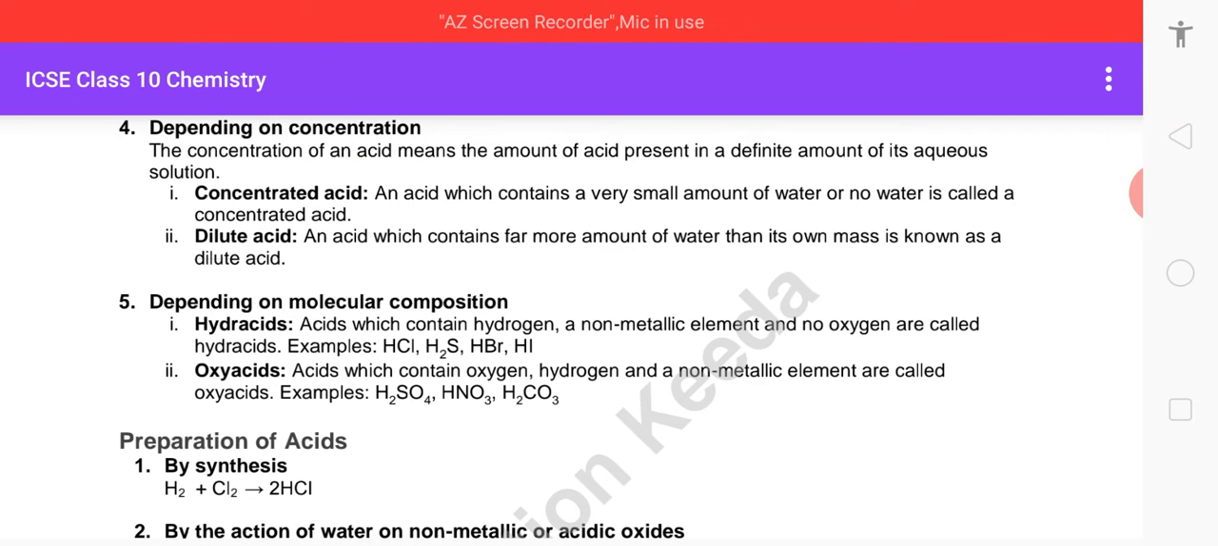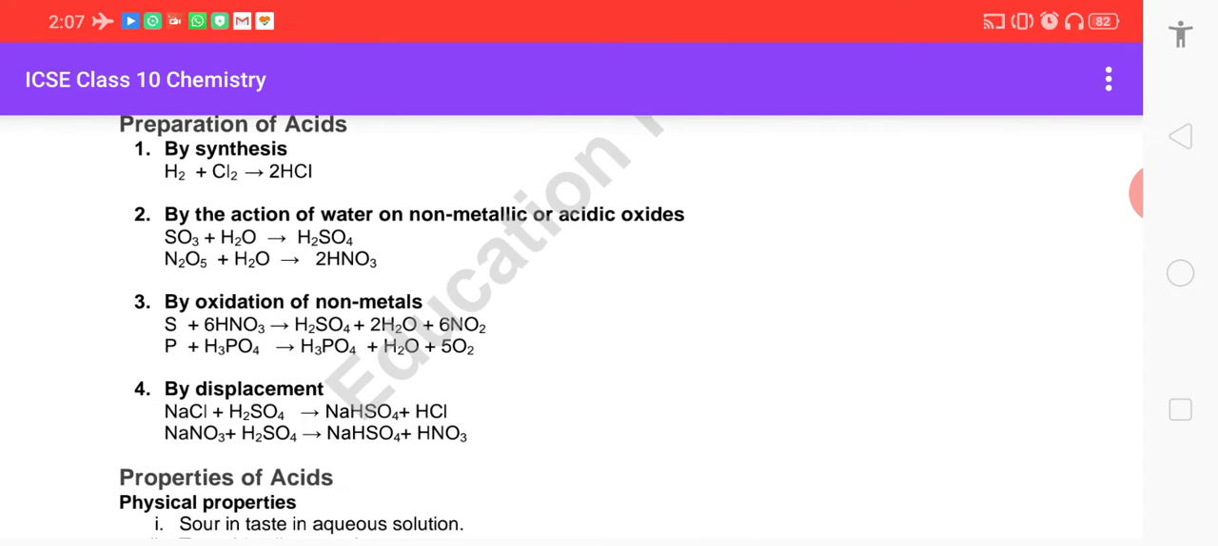Now, children, we come to the next topic, that is preparation of acids. Preparation can be done by synthesis or direct combination, like hydrogen plus chlorine gives hydrochloric acid. Other examples are hydrogen plus bromine gives hydrobromic acid, and hydrogen plus sulfur gives hydrogen sulfide. The next method is the action of water on non-metallic or acidic oxides, like SO3 plus H2O gives sulfuric acid, nitrogen pentoxide plus water gives nitric acid, carbon dioxide plus water gives carbonic acid, and phosphorus pentoxide plus water gives phosphoric acid.